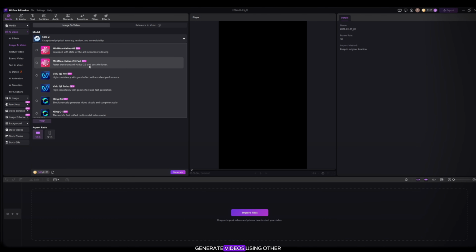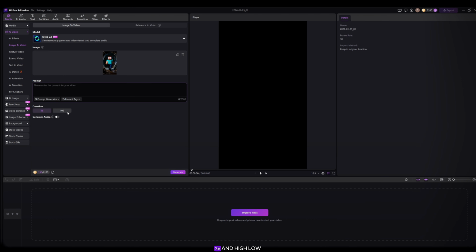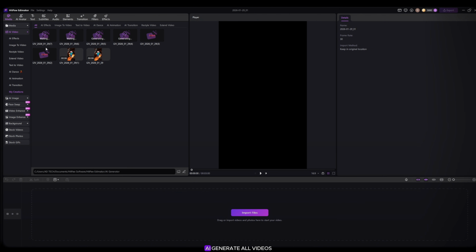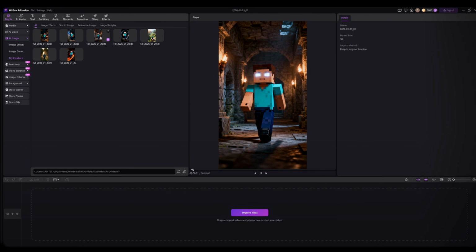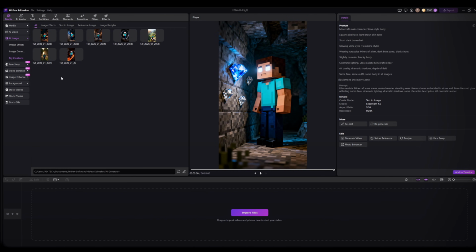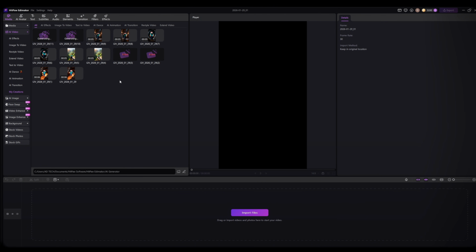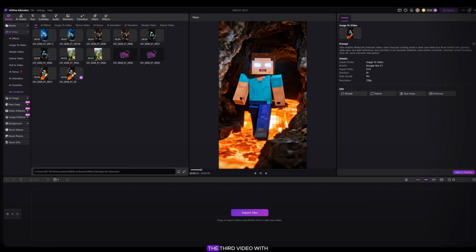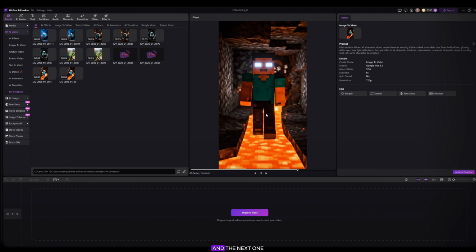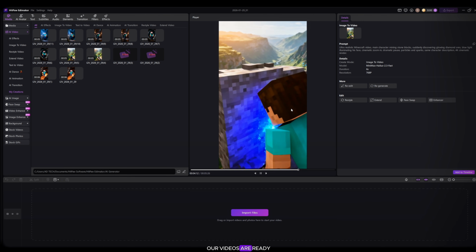Next, generate videos using other models too, like Kling 2.6, Wan 2.6, and Hailuo AI. Generate all videos one by one. Just follow the same steps for every model. Now you can see all the video results. The first video is created with Veo 3, the second video with Sora 2, the third video with Kling 2.6, and the next one with Wan 2.6. Now, my friends, all our videos are ready.